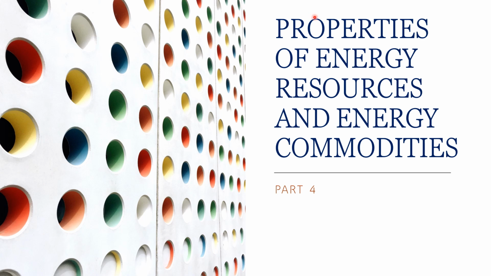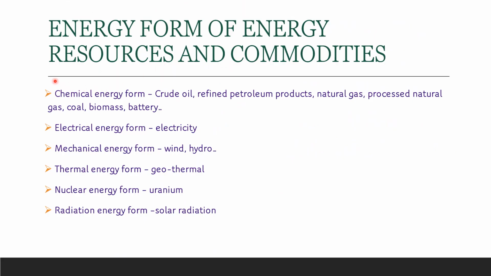Today we'll be understanding the properties of energy resources and the energy commodities. Now let's understand the different energy forms. The different energy forms are chemical energy form, electrical energy form, mechanical energy form, thermal energy form, nuclear energy form, and radiation energy form. And these are the various examples of the energy forms.